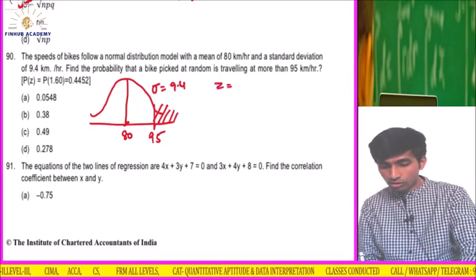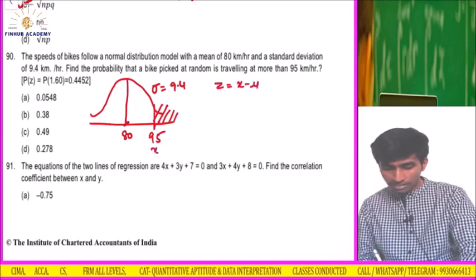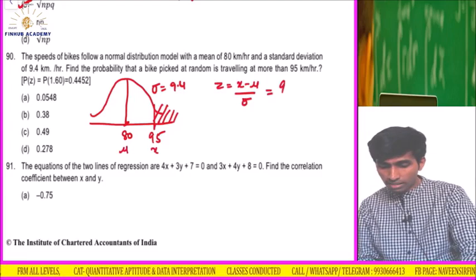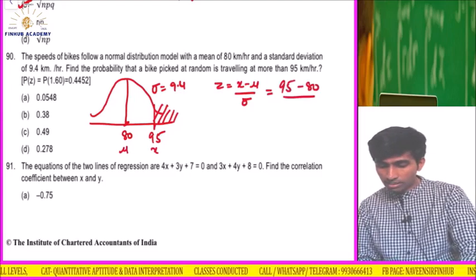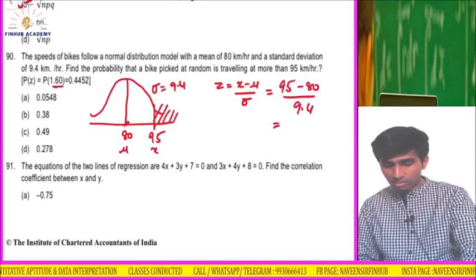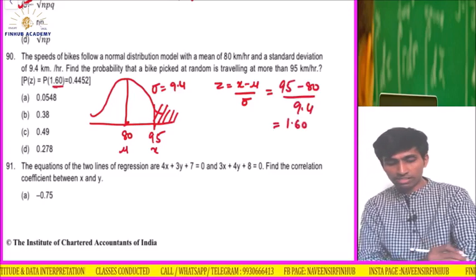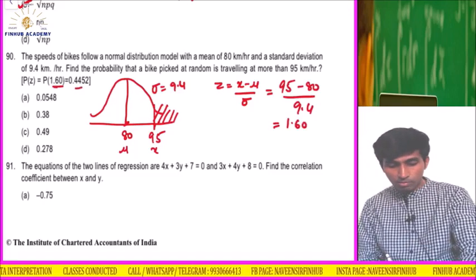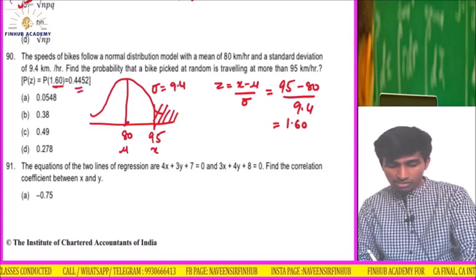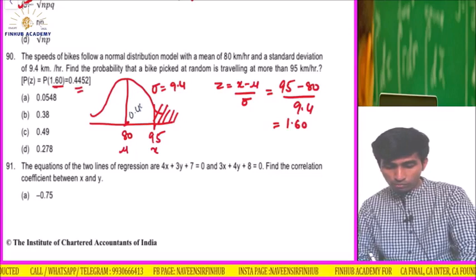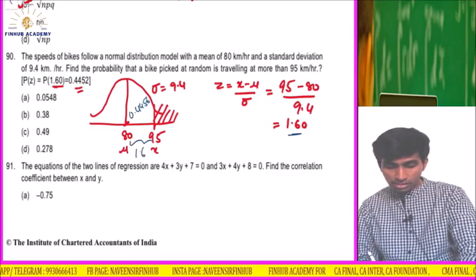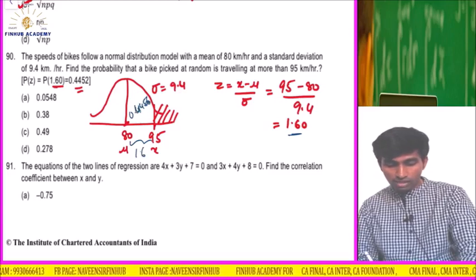Z is equal to x minus mu upon standard deviation. This is my x, this is my mu. So everything I know. X is 95 minus 80 upon standard deviation 9.4. Calculate the Z value. Because here it is given 1.6, the answer should be approximately 1.6. So if it is 1.6, that means probability is 0.4452. This area, 0.4452, is for this area, because this Z value, 1.6, was for this area. So here the probability is 0.4452, correct?